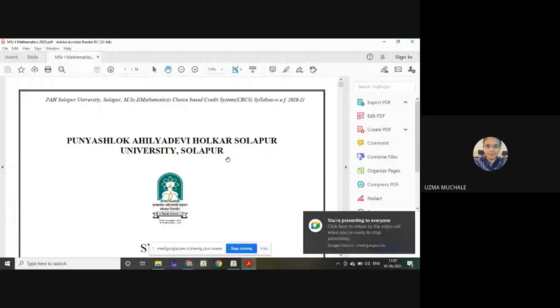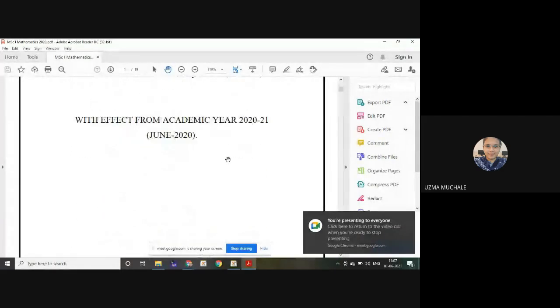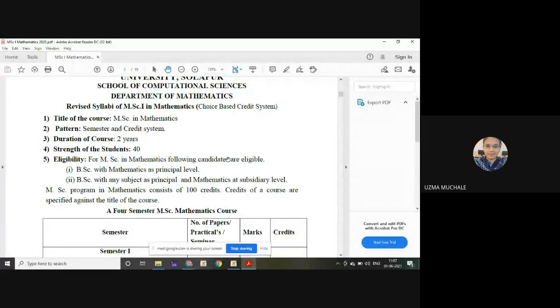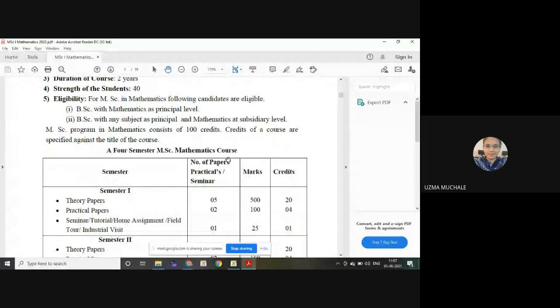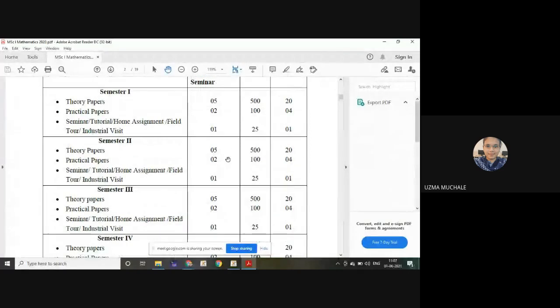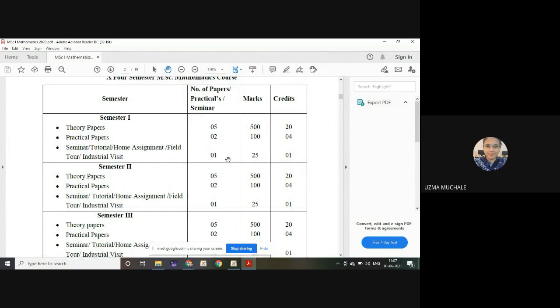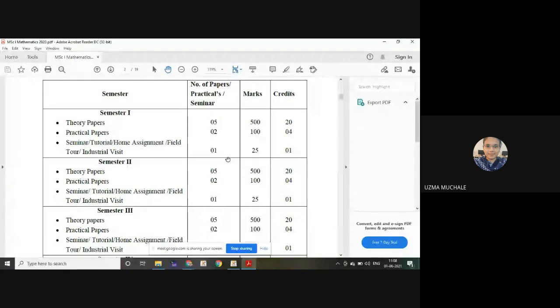Okay. So firstly we'll go for the syllabus of general topology. Right here you can see the pattern. MSc in Mathematics is a 2-year course, and here we have semester 2. What is there in semester 2? We have 5 theory papers of 100 marks each, and the credits are 20. Practical papers mean there will be 2 practicals, and the next one is a seminar or tutorial, as we are going to take a seminar itself.